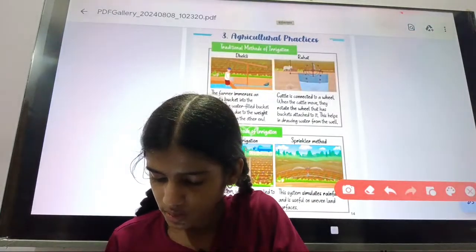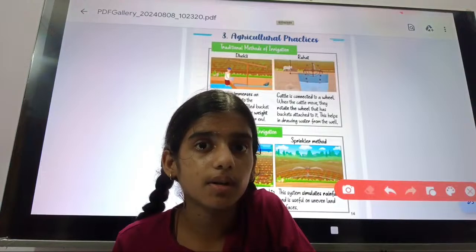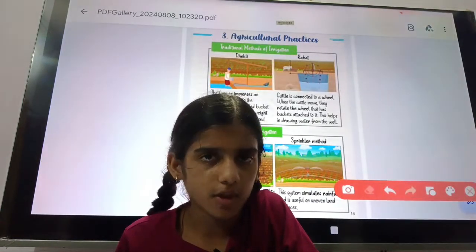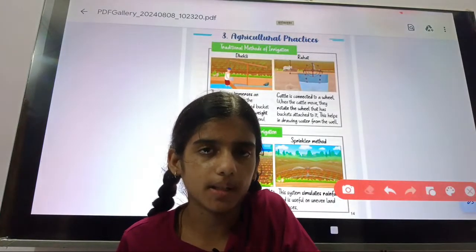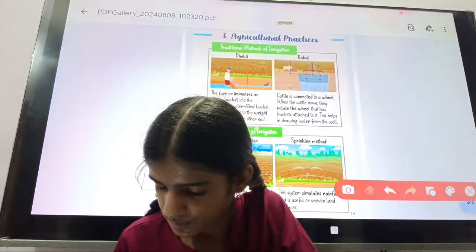So this is a dhekli. In the dhekli, the farmer immerses the empty bucket into the water, and when the bucket is filled, it is pulled up by the weight of the other end of the rock.